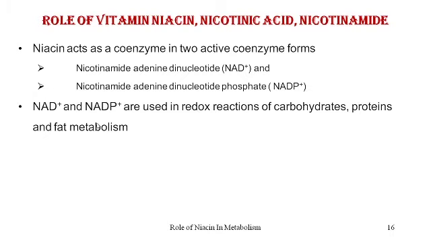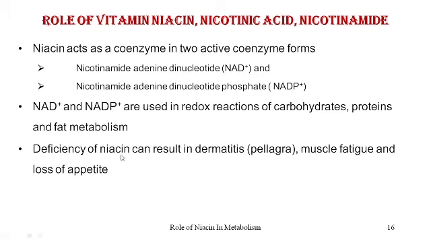NAD and NADP are used in the redox reactions of carbohydrates, proteins, and in fat metabolism also. They are very familiar words that you have used in all the metabolic pathways that you studied in your second year syllabus.